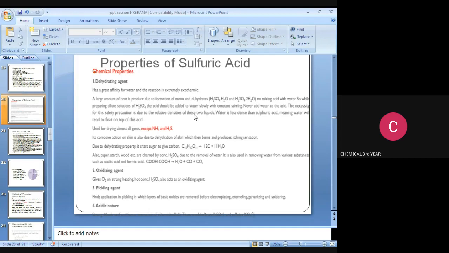The next chemical property is oxidizing agent. It gives O2 on strong heating. Hot concentrated H2SO4 also acts as an oxidizing agent. The next is pickling agent. It finds application in pickling, in which layers of basic oxides are removed before electroplating, enameling, galvanizing, and soldering.